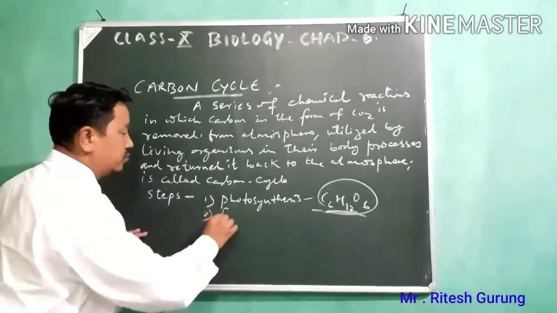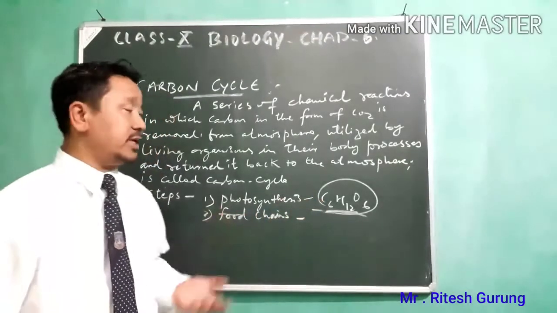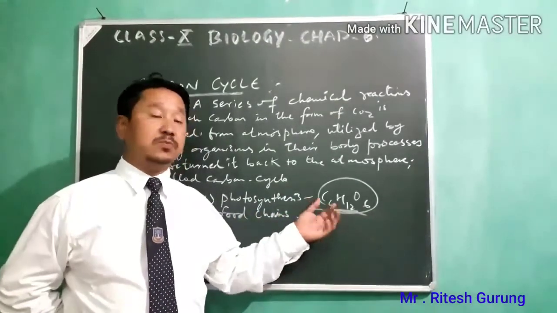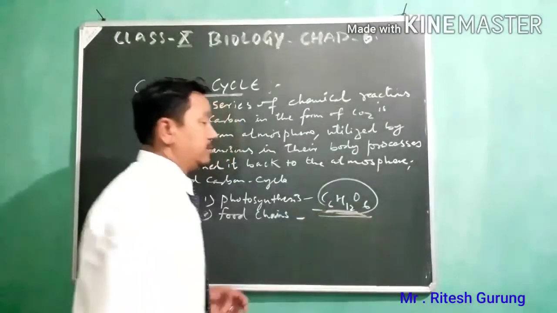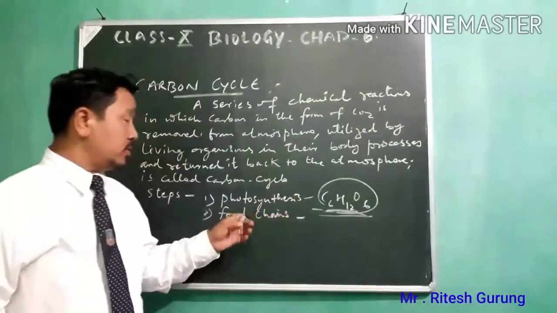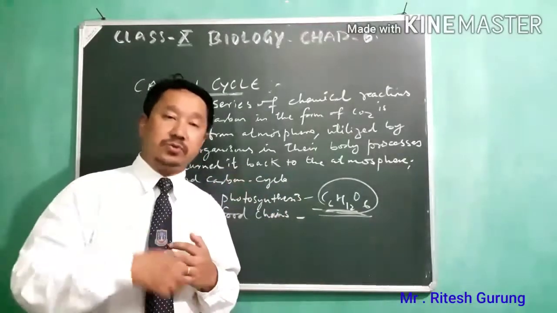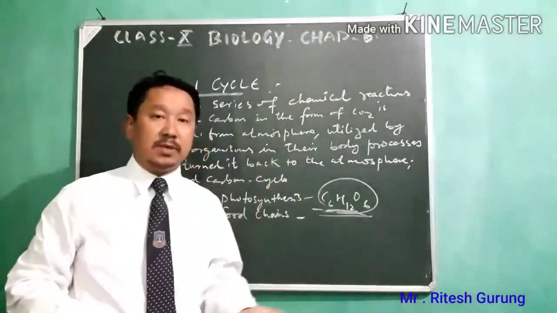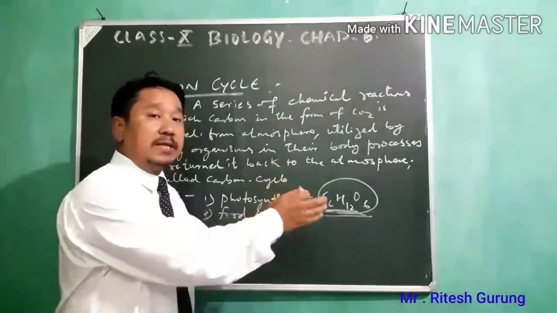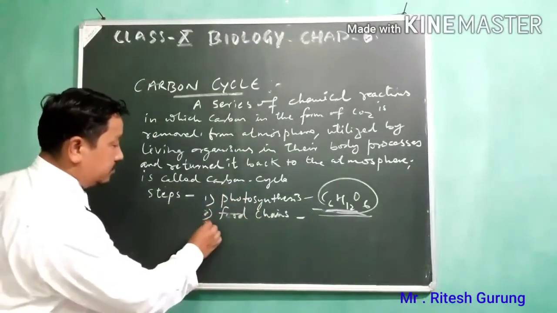All right. Second, we have food chains. So in food chains, the food which is there in the plant's body in the form of glucose, starch, whatever, there is C, which means carbon. So this carbon now from plants will be going to the herbivores, and herbivores to carnivores. That means from plants to animals by the food chain. So that way it goes from plants to animals by the food chain. All right. Then we have number three.